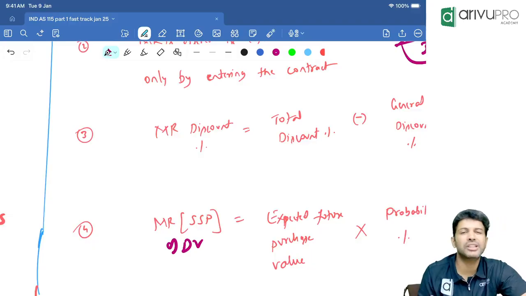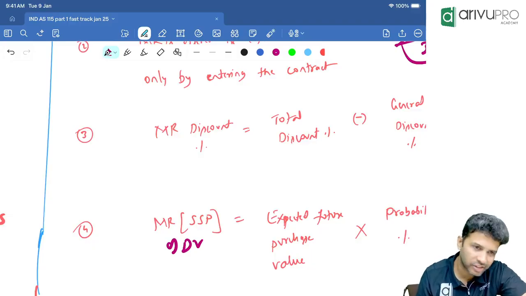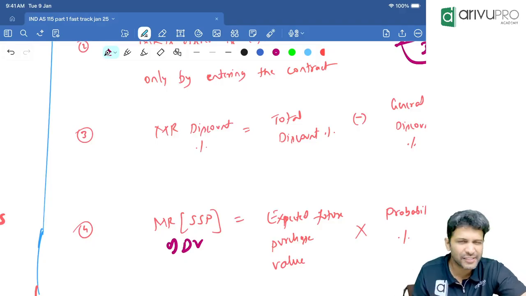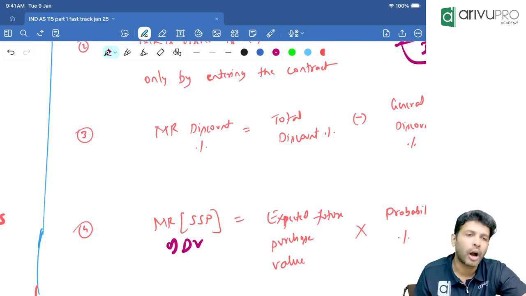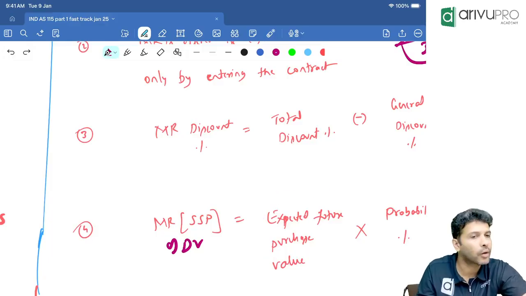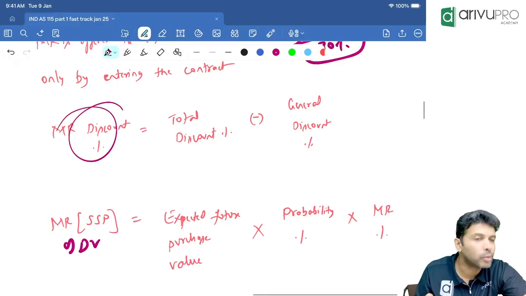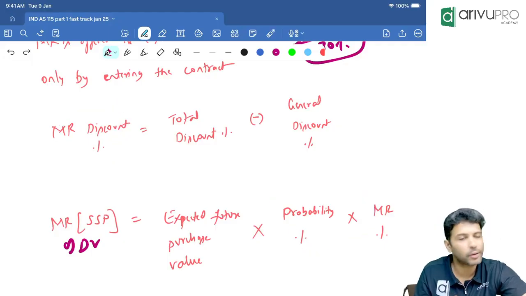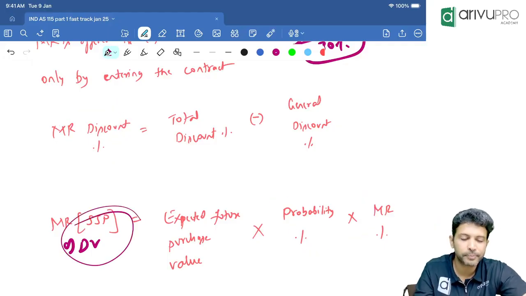In the question they will say what the expected future purchase value is. Reliance would have been doing this transaction many times, so they will know generally how much customers will buy in future utilizing the discount voucher. Take the future expected purchase value, multiply by the MR discount percentage, multiplied by the probability percentage, which will be given to you in the question. This becomes the SSP.